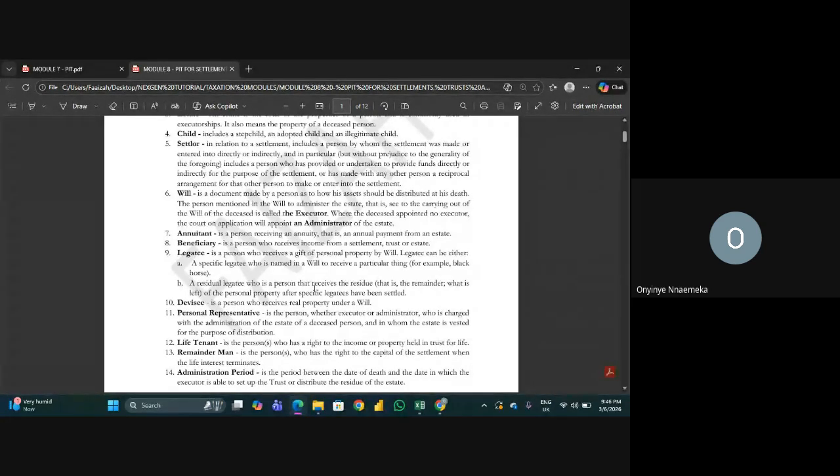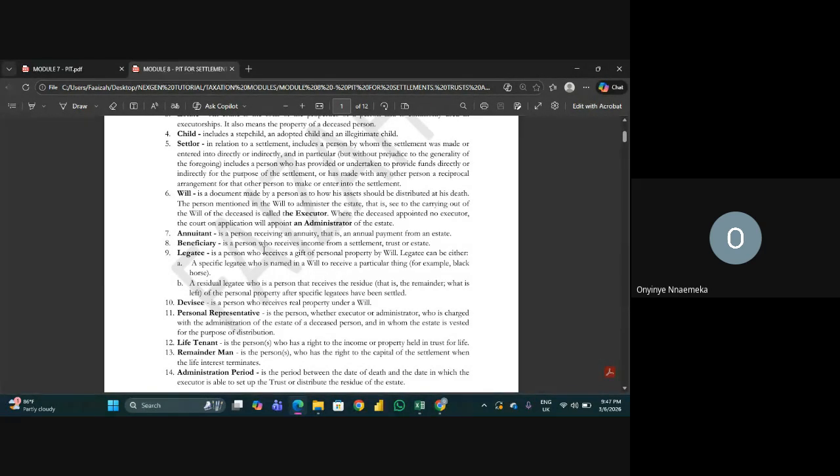So now let me cite an example. Somebody died, the person has shops, houses, businesses. And I say, okay, my firstborn should take charge of my business, maybe because that one is very good at it. The second born should take, out of 5 shops, 2 shops. The last born, out of 5 houses, you take 3 houses. The remaining, which is the shops and the houses, goes to, let's say, the illegitimate child or the mother. So the mother will become a residual legatee, somebody that receives the residue of what is left after specific people that have been mentioned receive their own. That is residual legatee.